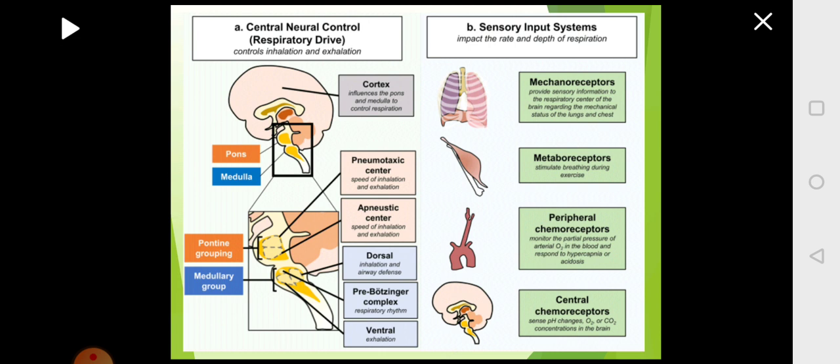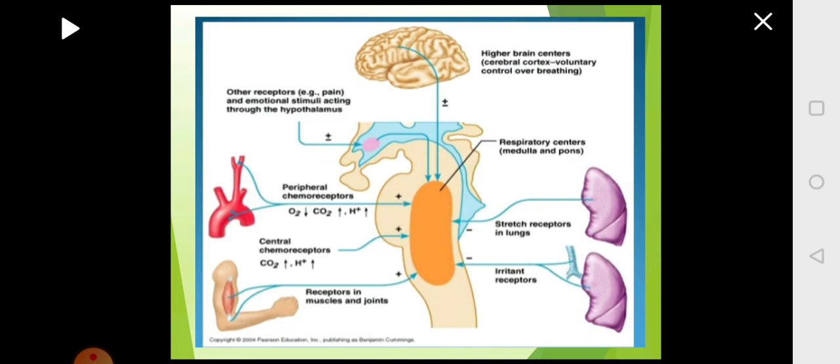Then you have central chemoreceptors, which are located in the brain itself, which are sensing pH changes and carbon dioxide changes in the brain. So all these together will coordinate and bring about the respiration. So here you see the different types of receptors. In the lungs there are stretch receptors, which are sensing to what extent the expansion and the contraction of the thoracic wall is happening. Irritant receptors, which are located basically in the nasal and pharyngeal region.